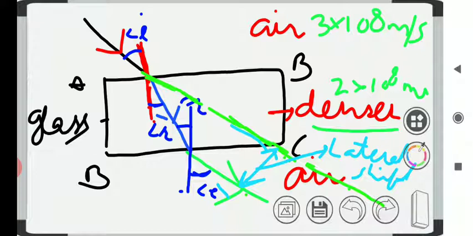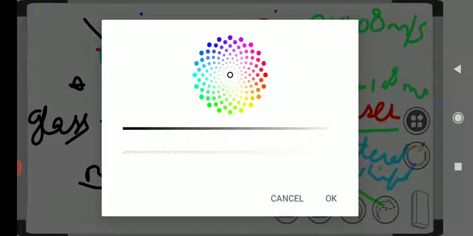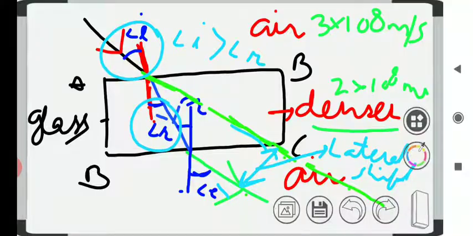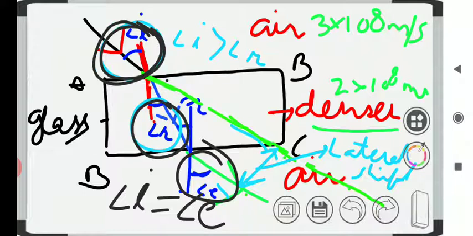And we will find out here that the angle of incidence is greater than the angle of refraction. This angle of incidence is greater than the angle of refraction. But at the same time, we will also observe one thing, that the angle of incidence is equal to the angle of emergence. Angle i is equal to angle e. Both are equal to each other. But angle i is greater than angle r.